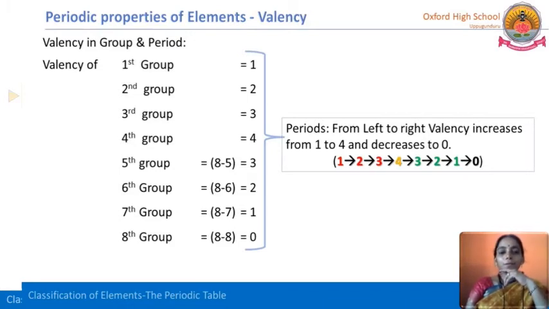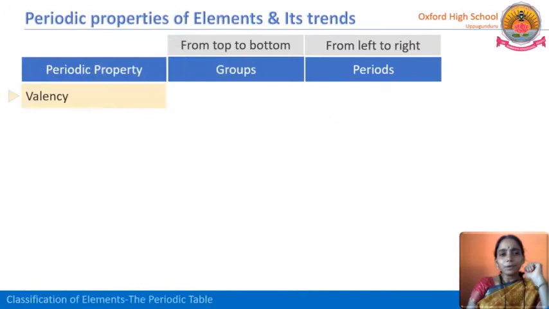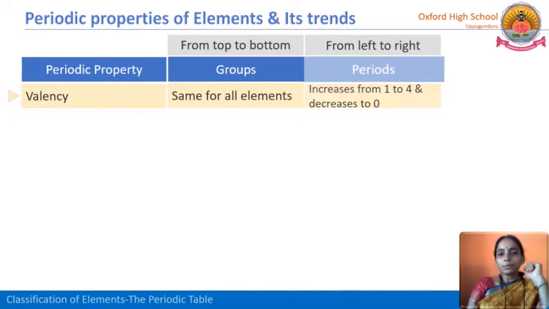Here in the fifth group the valency is actually 5, that means 5 valence electrons are there. But here the elements are not ready to lose the 5 electrons. Instead of that they accept 3 electrons to get the octet. 8 minus 5 means 3, and here in the 6th group they attract 2 electrons, in the 7th group 1, and in the 8th group 0. So again it decreases to 0. So what we have to write? Valency is the same for all the elements in a group, but it increases from 1 to 4 and then decreases to 0 in a period.